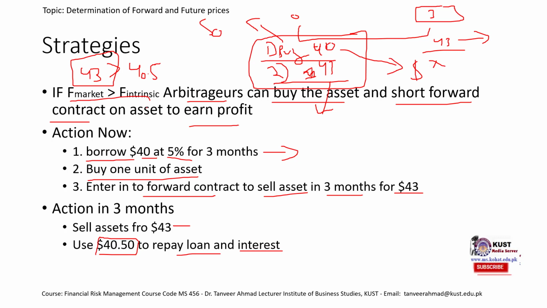So now you have got an idea that if forward market is greater than forward intrinsic, we would always have an arbitrage opportunity, and this is the step that we need to follow to earn that profit. And you have already seen that even if we do not have cash on hand, we can even borrow, and even after paying the interest amount, we would still have a profit.